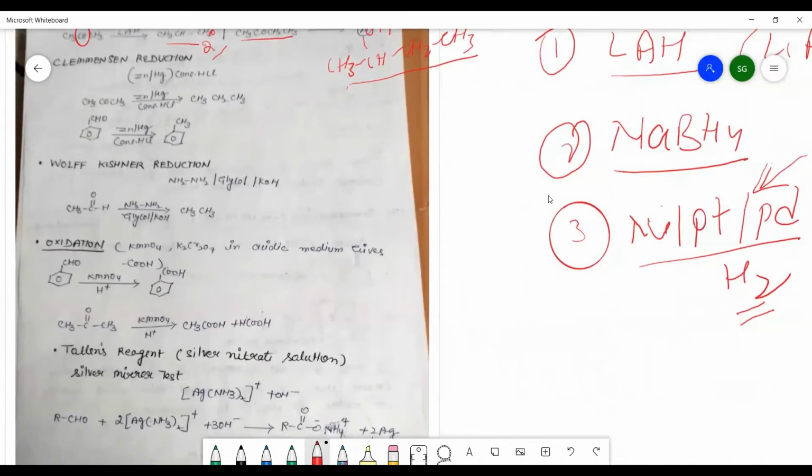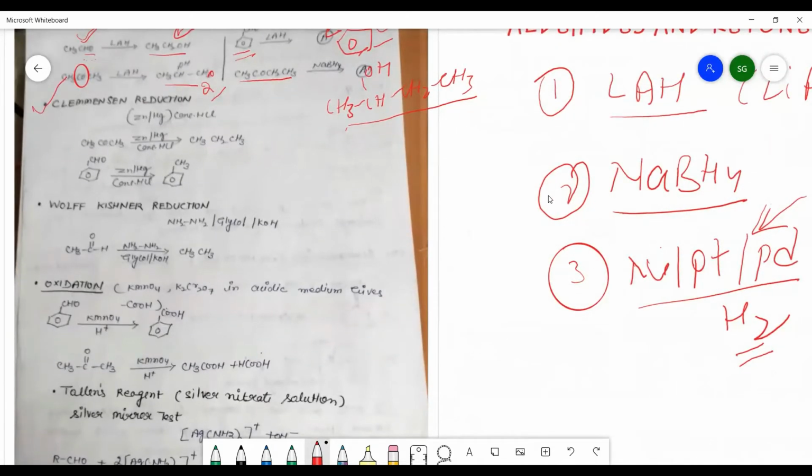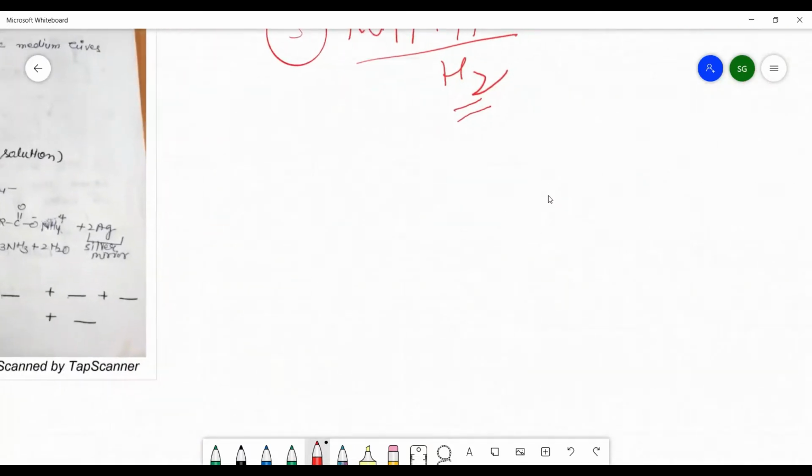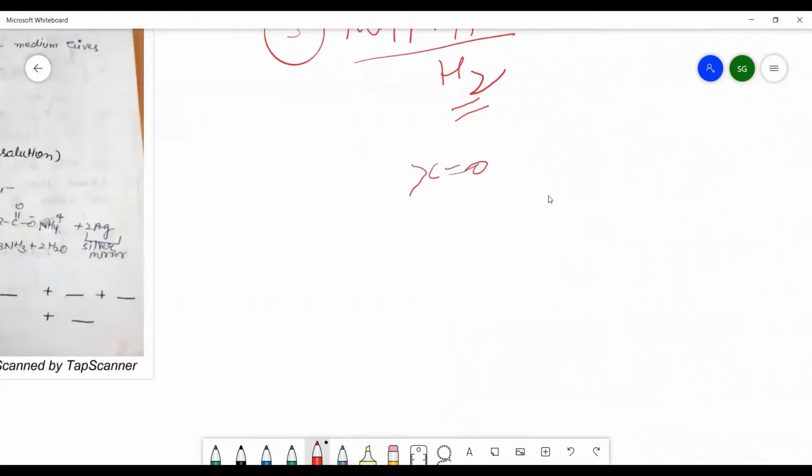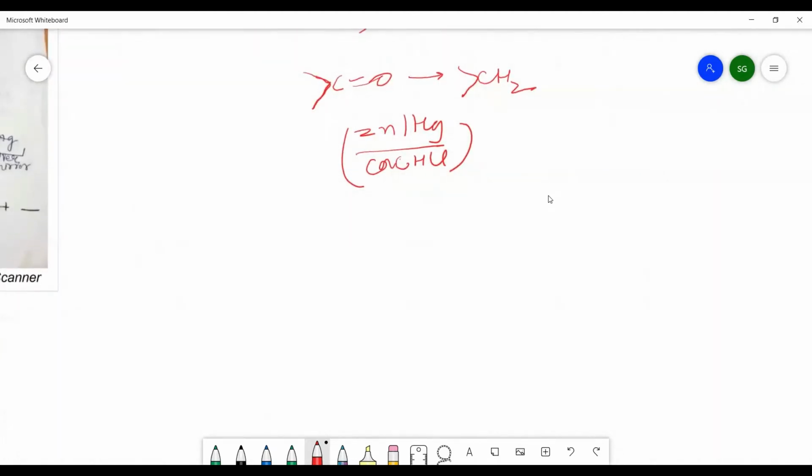Now another type of reduction is the Clemmensen reduction, which is a sort of naming reaction in which the reagent used is zinc mercury amalgam in the presence of concentrated HCl. Here the C=O group may be the aldehydic group or the ketonic group. Carbonyl groups will be converted into hydrocarbon; zinc mercury amalgam in concentrated HCl is the reagent used for the complete reduction process.